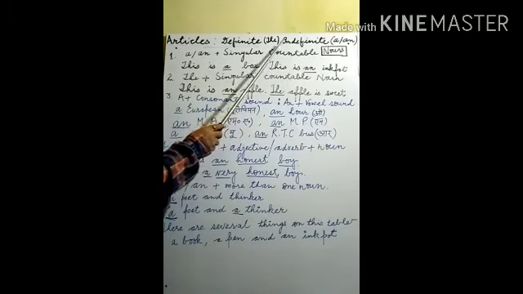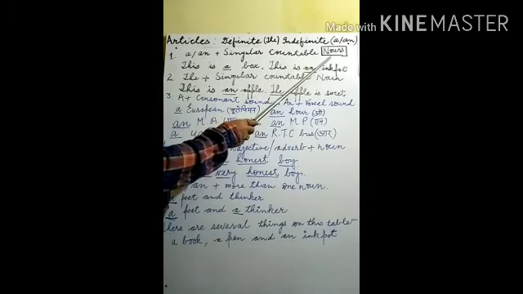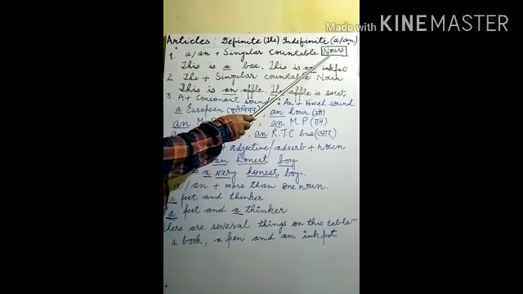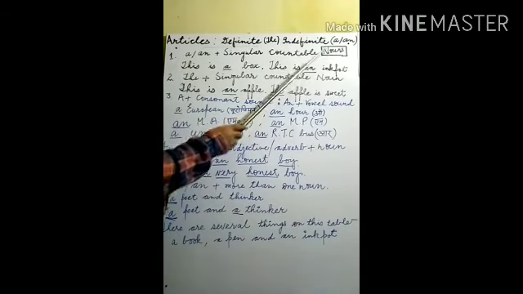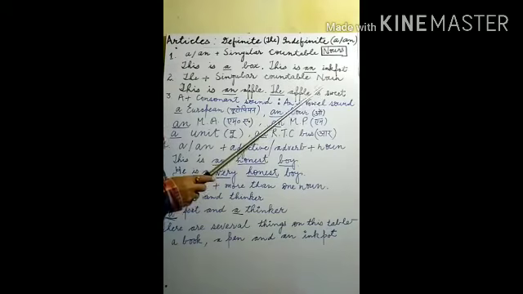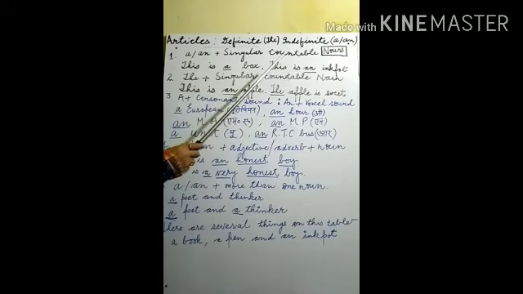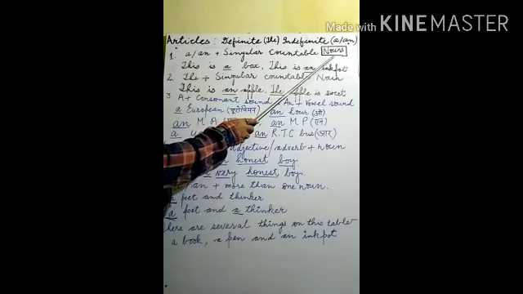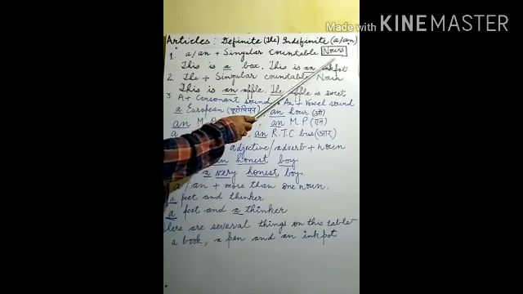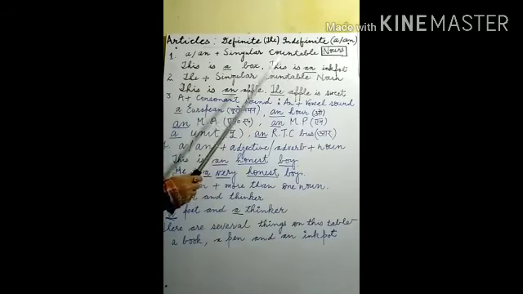And all these articles are used just before a noun. Nouns are of so many types. You have studied the types of noun. Here it is not the time for discussing types of noun, but if any requirement is there, we will discuss them also. But here mainly you have to focus upon noun. These articles are used just before a noun. So we have to apply proper articles before the nouns.